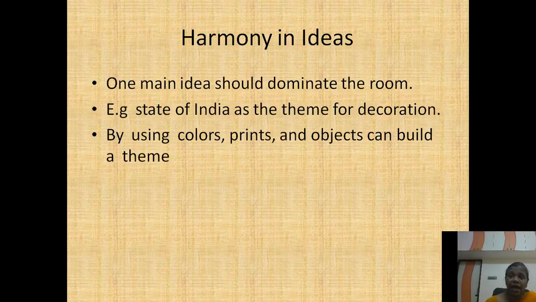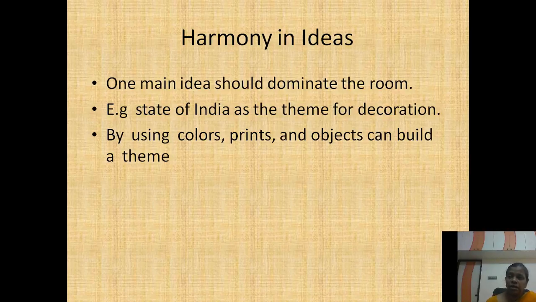You must identify one main idea, and that one main idea should dominate the room. For example, take the different states of India, each with a peculiar thing. If you take Andhra, they have kalamkari painting, and their recipes you can do.